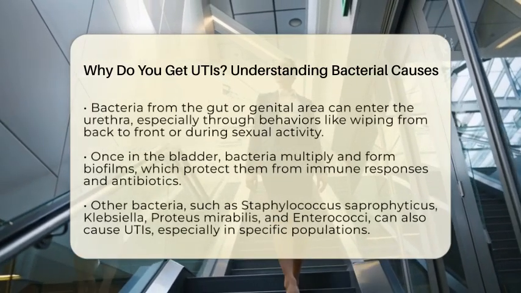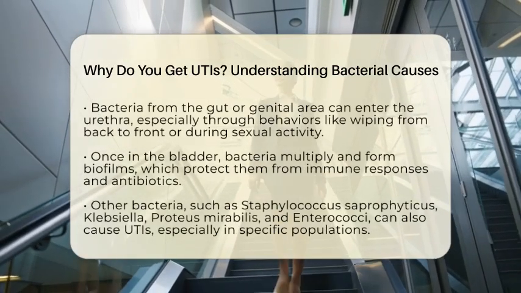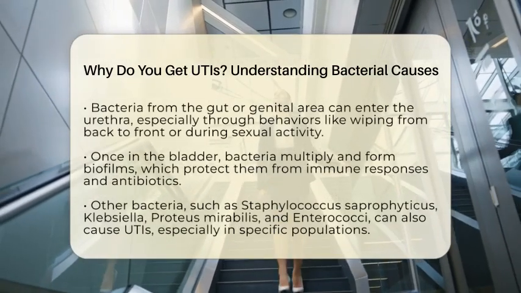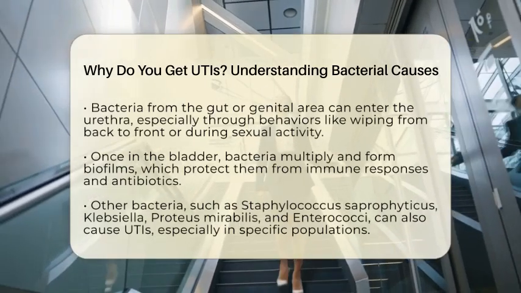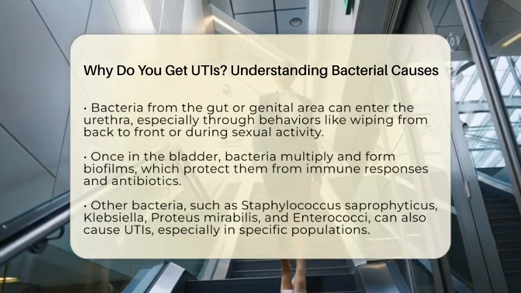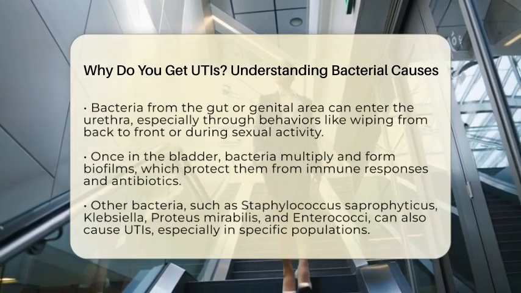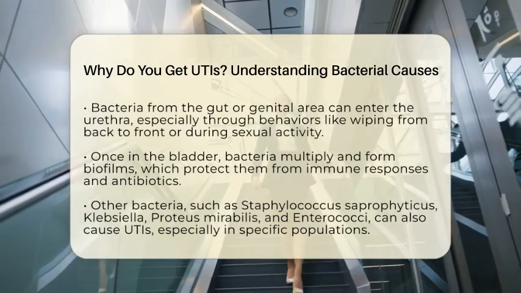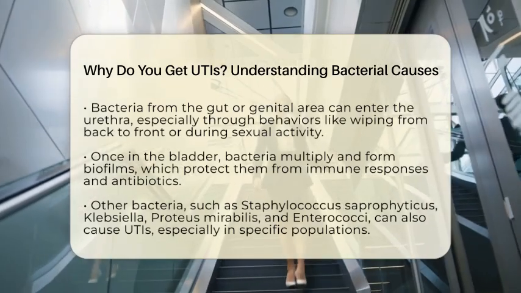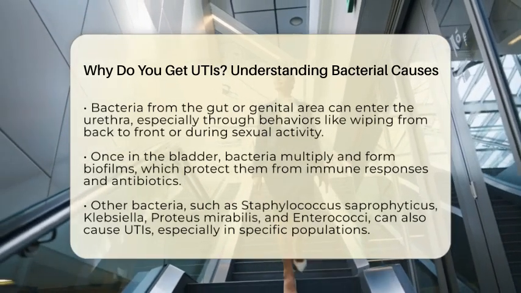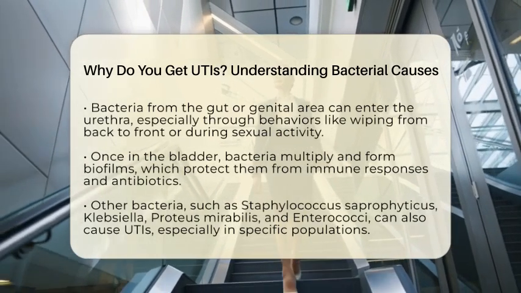Most of the time, bacteria from your gut or around your genital area can find their way into your urethra, especially if you wipe from back to front after using the bathroom or during sexual activity. These behaviors can transfer bacteria from the anus to the urethra, which is the opening where urine exits your body. Once bacteria reach the bladder, they can multiply rapidly, forming protective communities called biofilms that shield them from your immune defenses and antibiotics. Other bacteria can also cause UTIs.